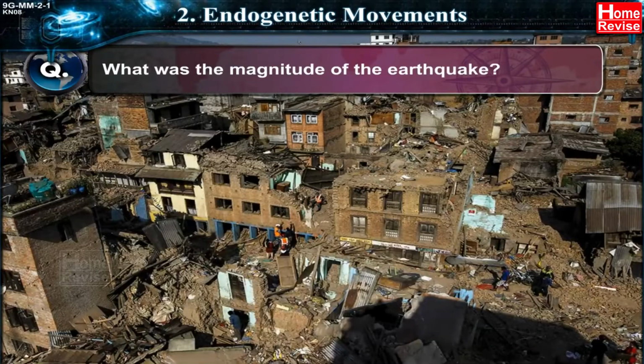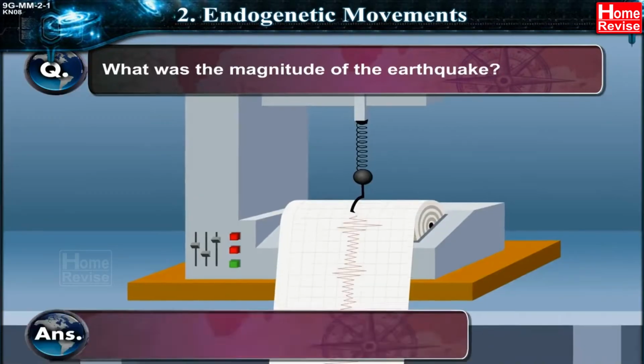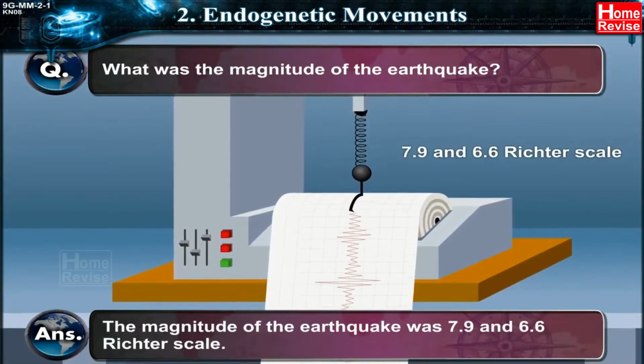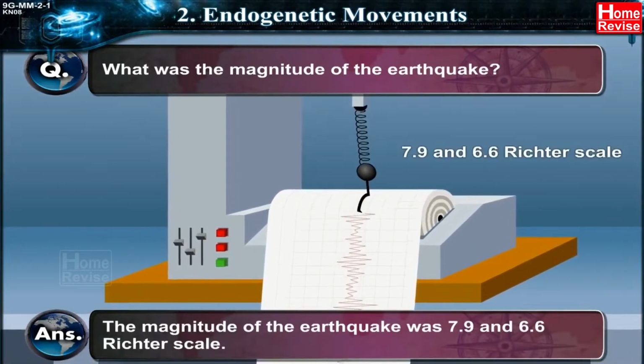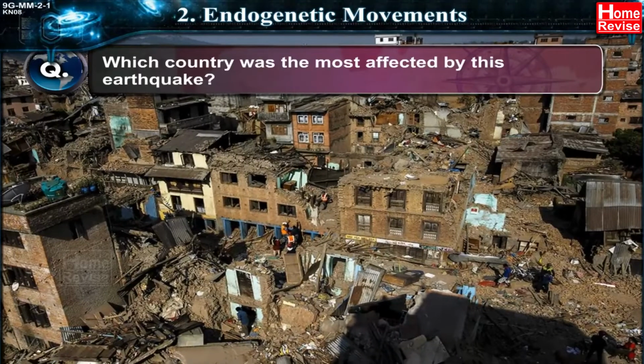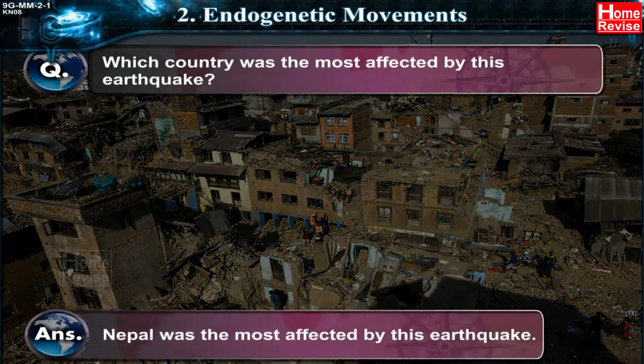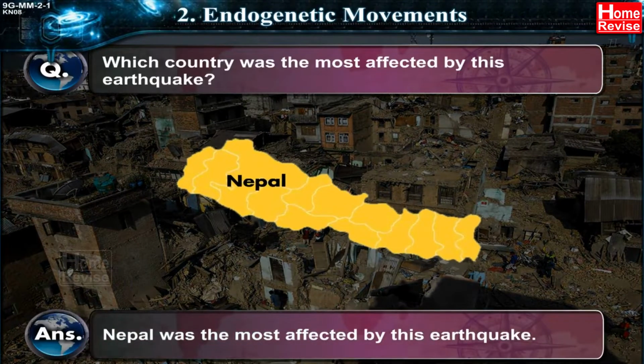What was the magnitude of the earthquake? Answer: the magnitude of the earthquake was 7.9 and 6.6 on the Richter scale. Which country was the most affected by this earthquake? Answer: Nepal was the most affected by this earthquake.